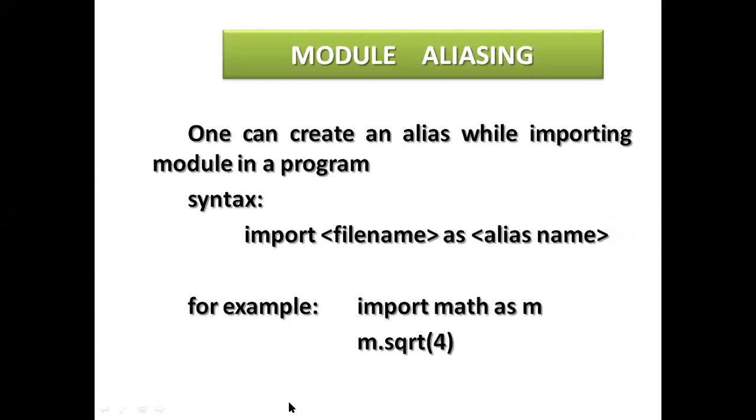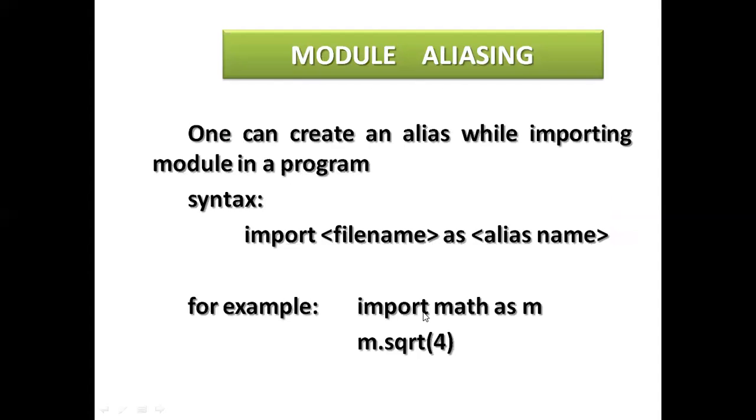Next is module aliasing. So what does aliasing mean? It means a module can be given a temporary name. See here, module aliases: one can create an alias while importing a module in a program. The syntax is: import file name as alias name.